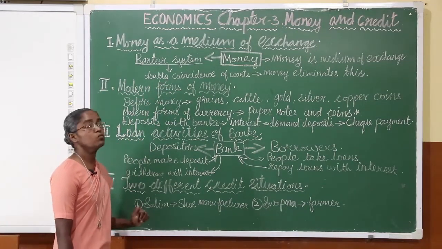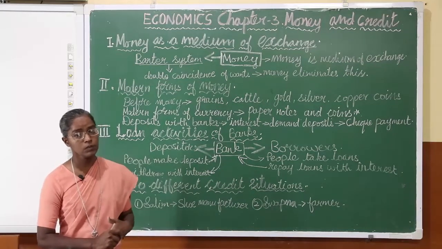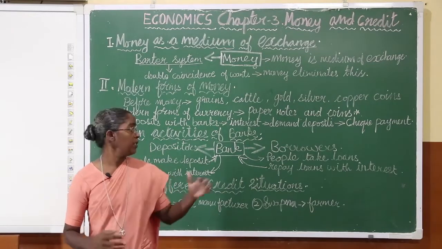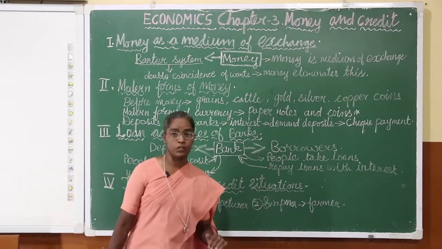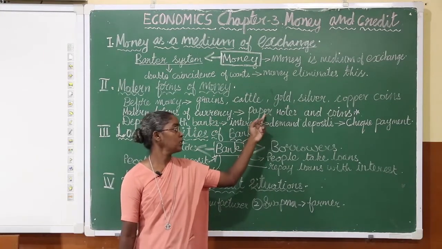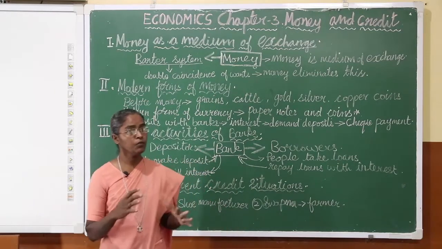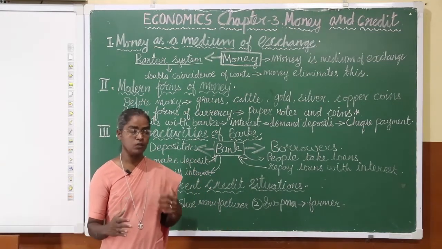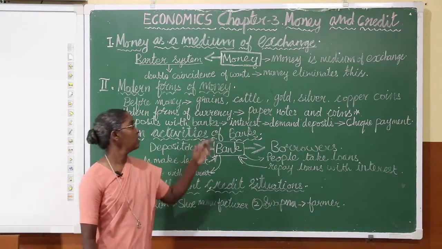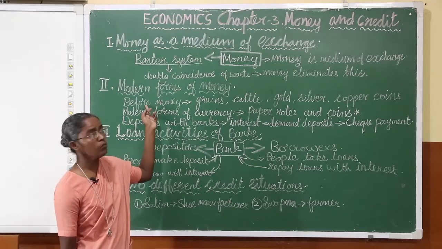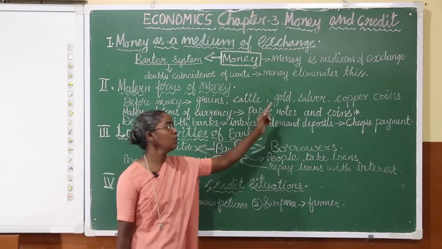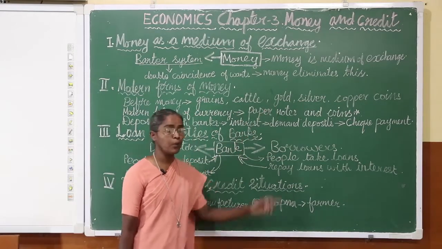And the second one is modern forms of money. Now what are the forms of money that we are using? We know very clearly. It is paper notes and coins. That is what we are using in modern transactions. Now before these paper notes and coins, what did people use as forms of money? Before money came into use, they used grains, cattle, gold, silver and copper coins.